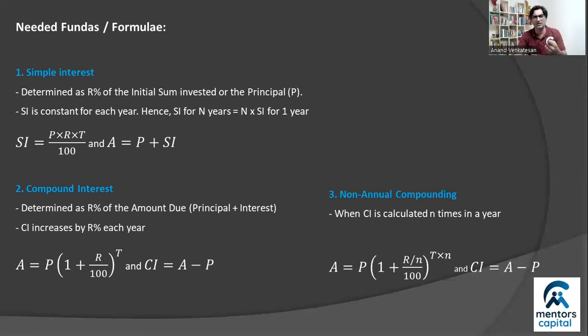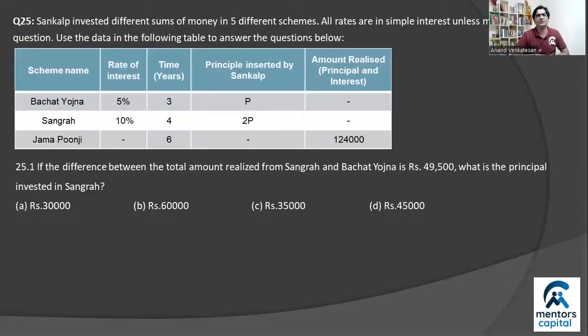And if you know the value of N, then in the formula, you calculate an equivalent rate, R by N, right? If it's 10% per annum, then it will be 5% for half a year, so 10 by 2. So R upon N is what the rate becomes, and T into N is what time becomes. So the formula changes slightly, but it retains its own logic, that compounding increases the amount by R% every period that it's calculated. All right, let's come back to the question.